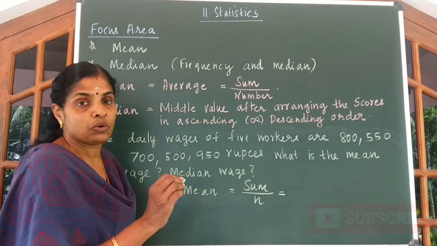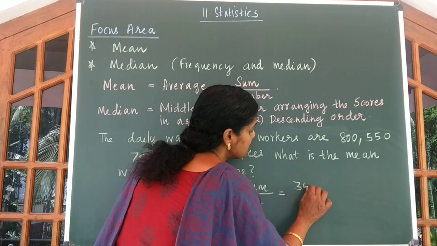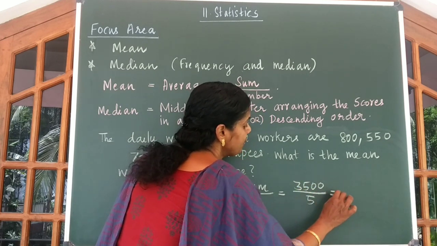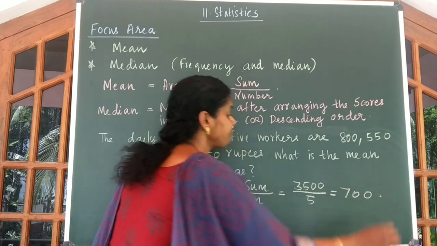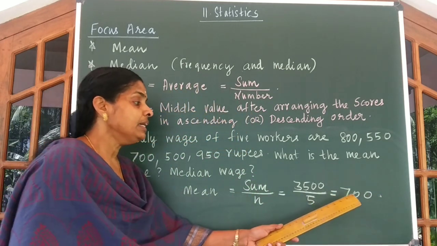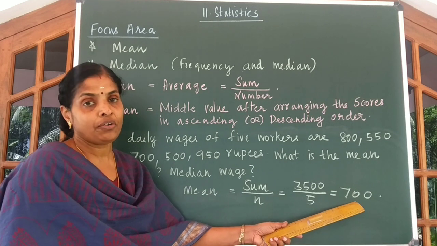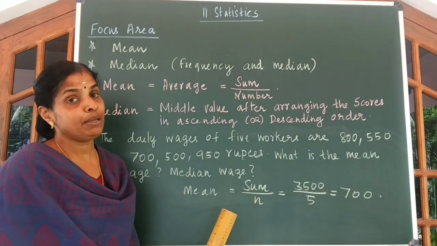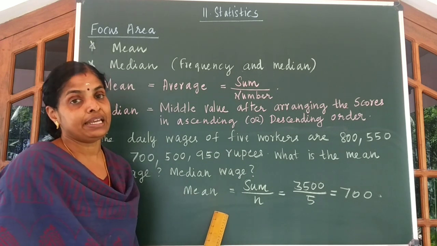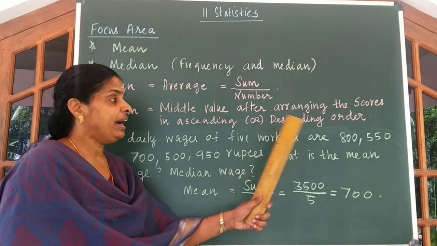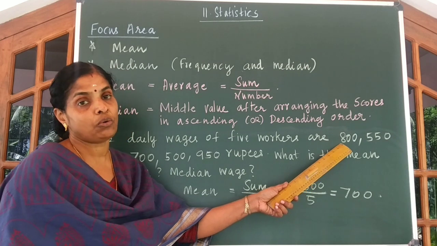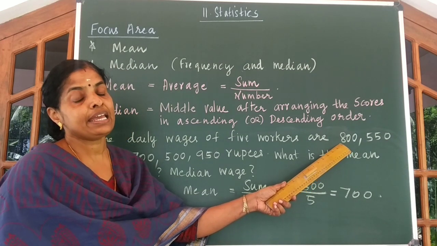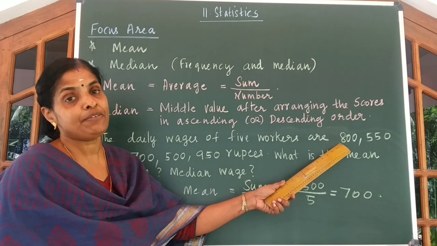Sum of these scores gives you 3500 divided by 5. You get 700. So we can say the mean wage of these workers is 700. Now let us find the median. To find the median, first of all, you have to arrange the given scores in ascending or descending order. Let us arrange the scores in ascending order first of all.